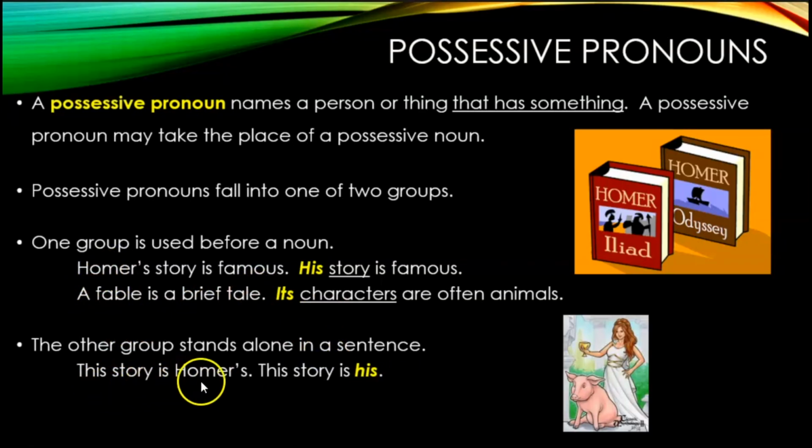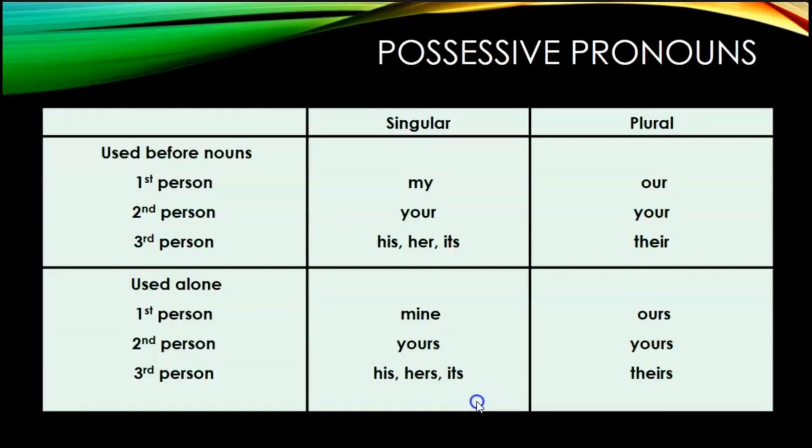It is literally taking the place of both the possessive noun and the noun that's being owned. So, this story is Homer's. This story is his. In this case, his is referring to Homer's story. John has a book. The book is mine. When I say mine, I mean my book. The book is my book. We don't want to repeat book, so we're just going to say mine. It's referring to both my and book.